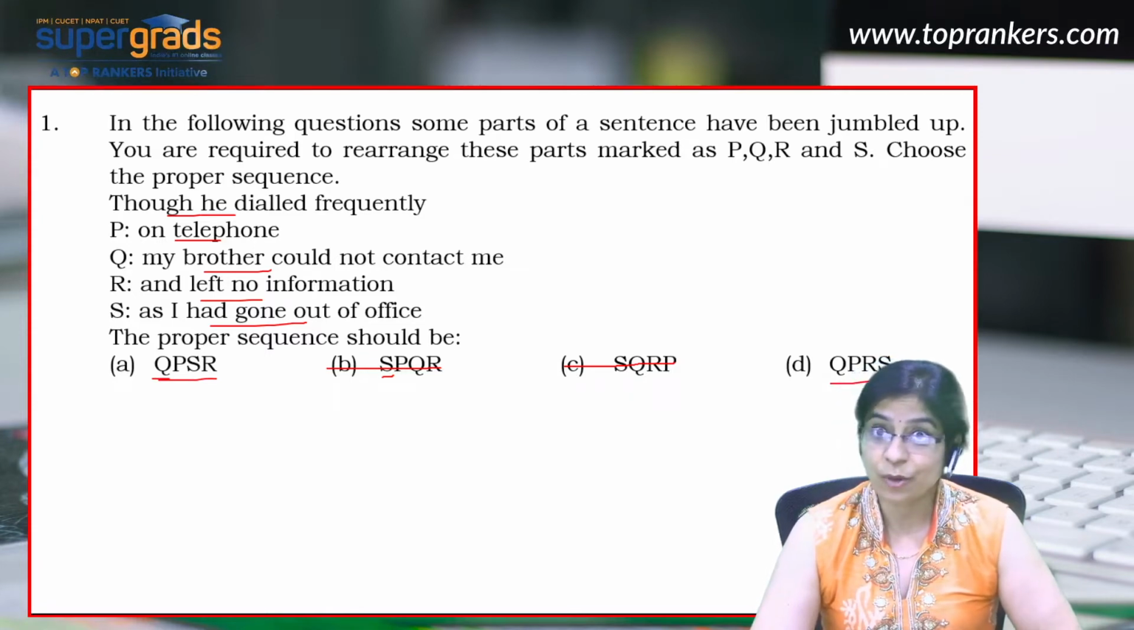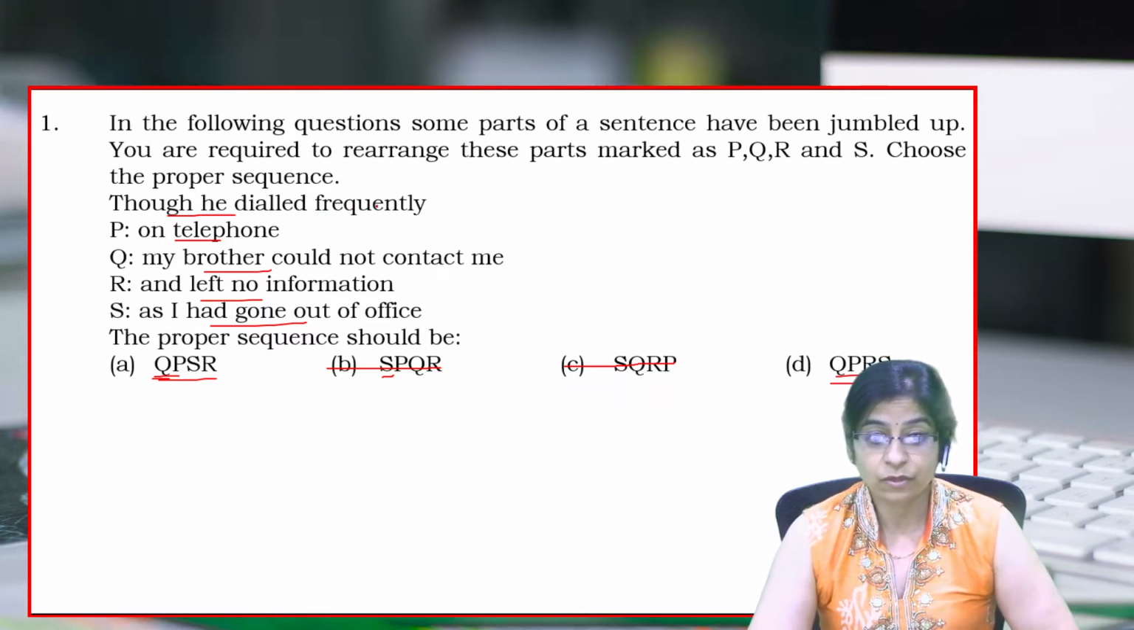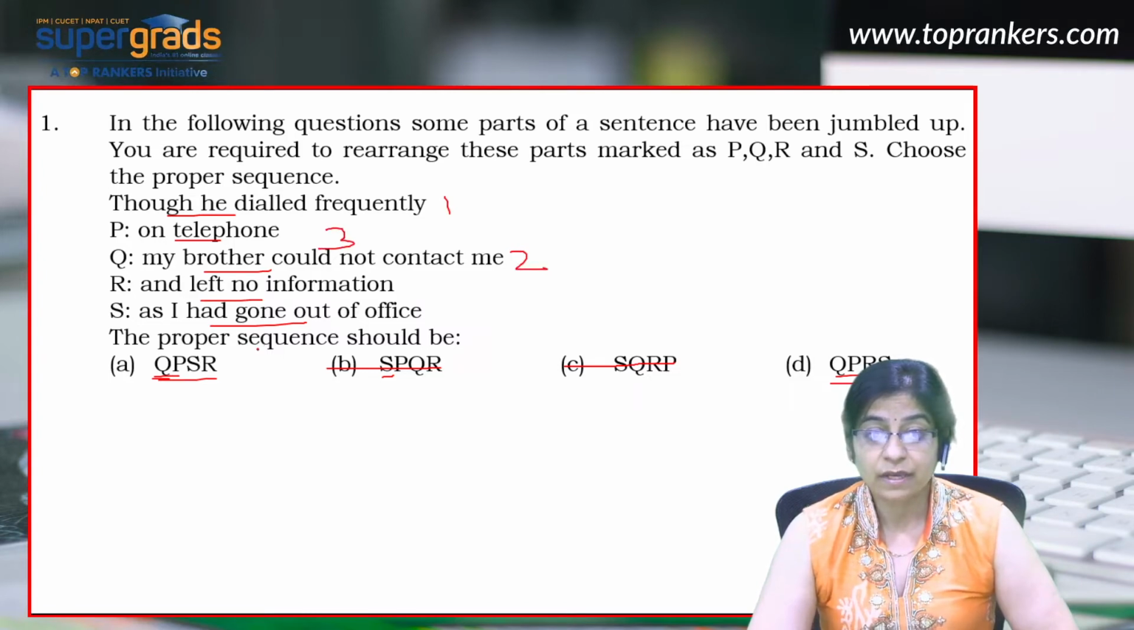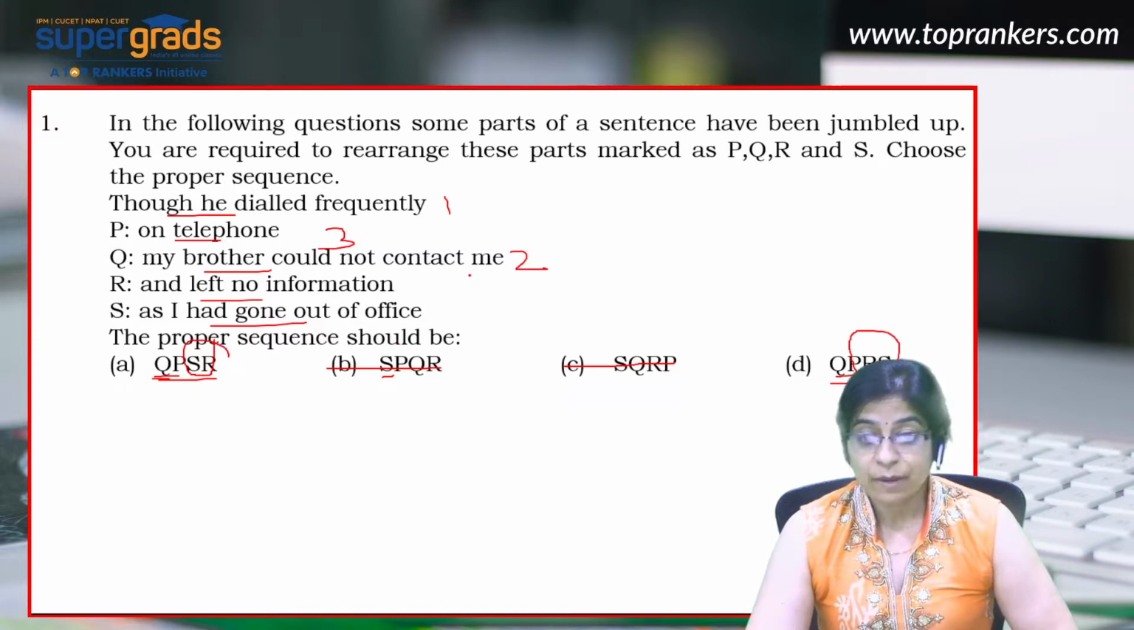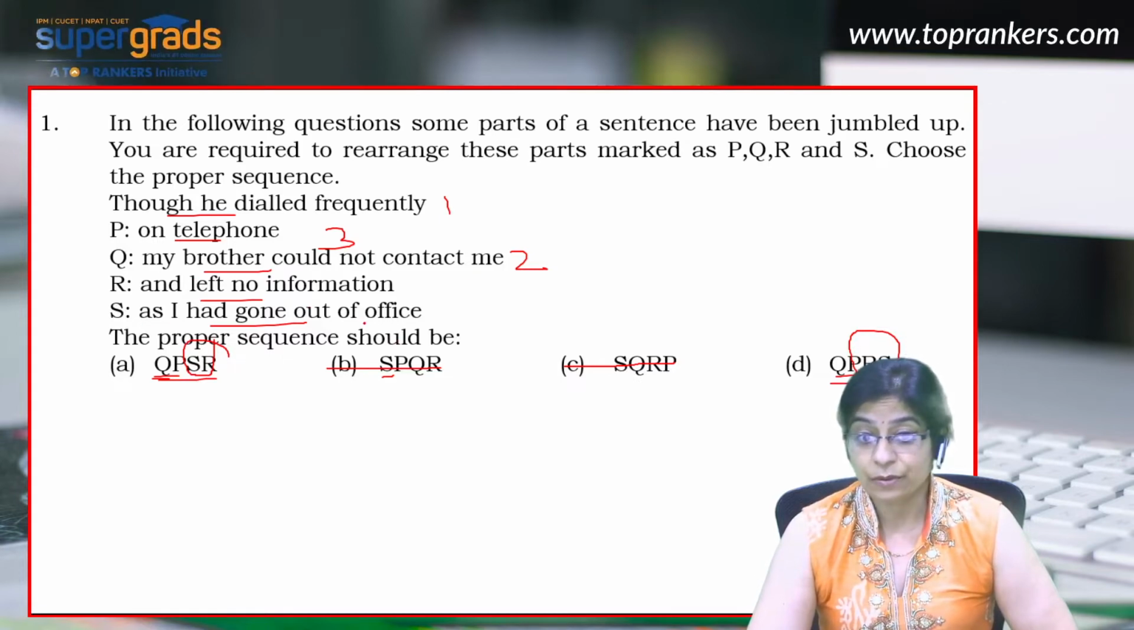Now let's see which option is a better choice. Well, QP and QP. That means the sequence should be, though he dialed frequently, my brother could not contact me on telephone. So if this is one, this is two, this is three. Now we just have to understand whether the right sequence should be SR or RS. Though he dialed frequently, my brother could not contact me on telephone. Well, as I had gone out of the office and left no information.